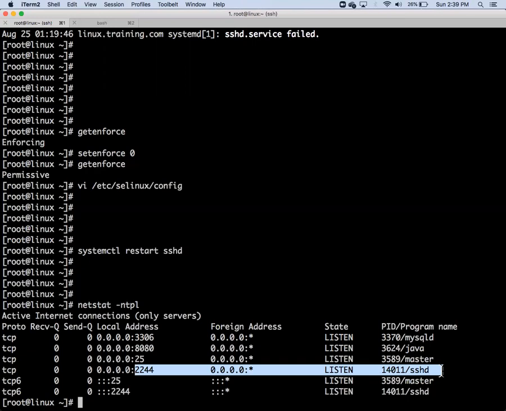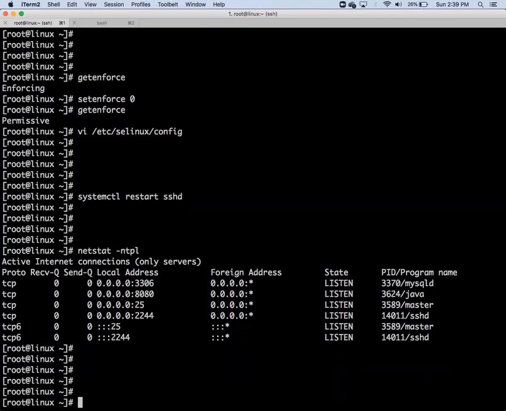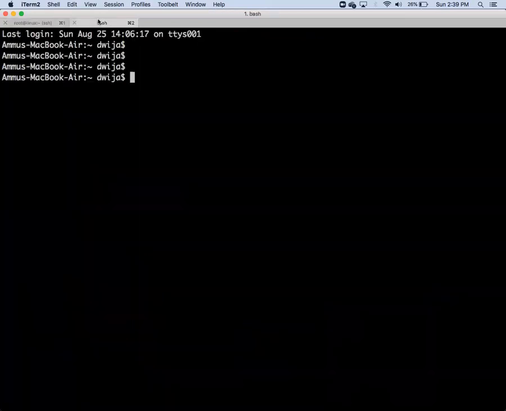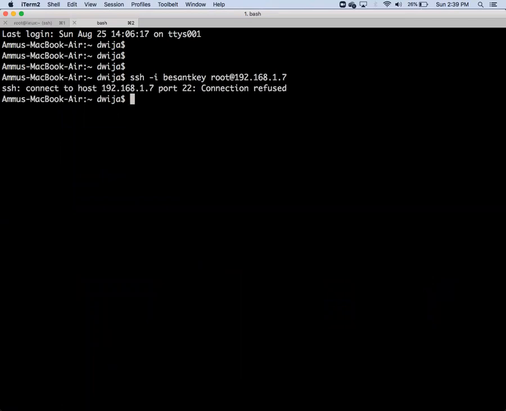Okay? Okay. So now I changed the port number. Now if you try the same command, ssh root@, it will give you a connection refused. Why? Because SSH by default tries to connect to port 22, but our port number I have changed. So how to give the port number?